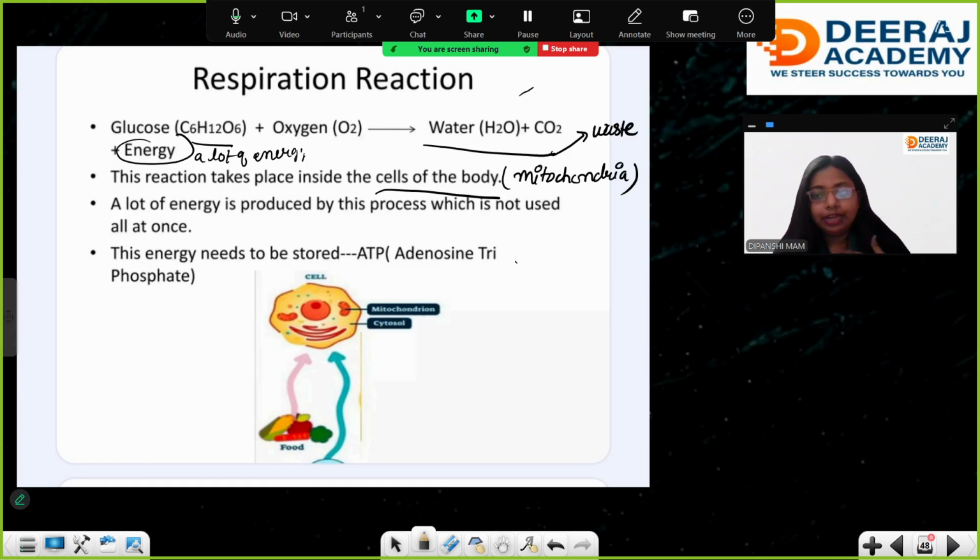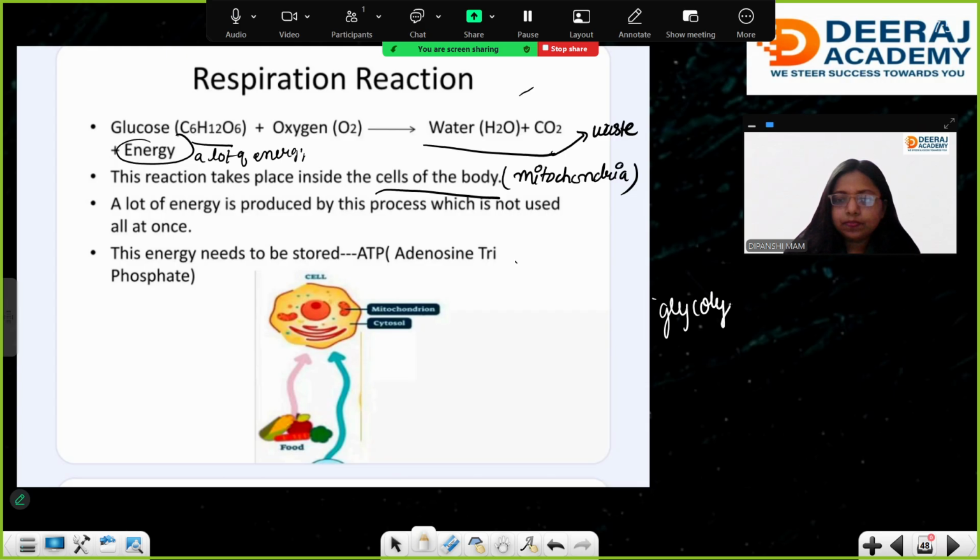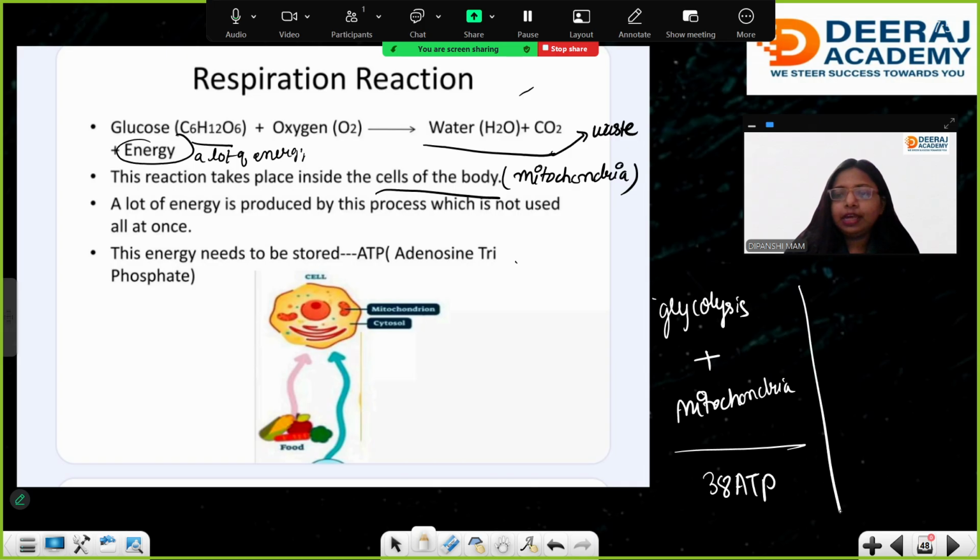In our case glycolysis also takes place, plus the reactions in the mitochondria, which produce a total of 38 ATP. But in bacteria it is totally different. Only glycolysis takes place, which gives 2 ATP, while the mitochondrial part gives 36. So in glycolysis they produce only 2 ATP.